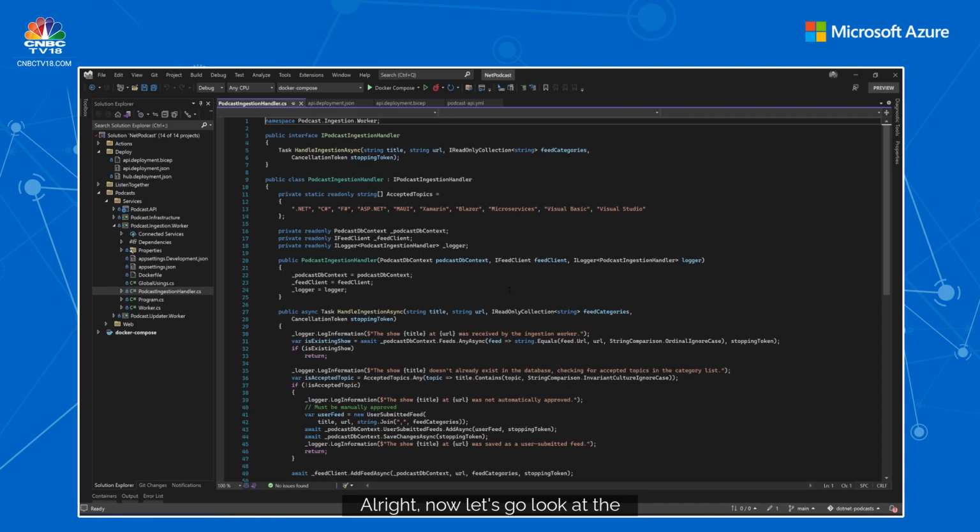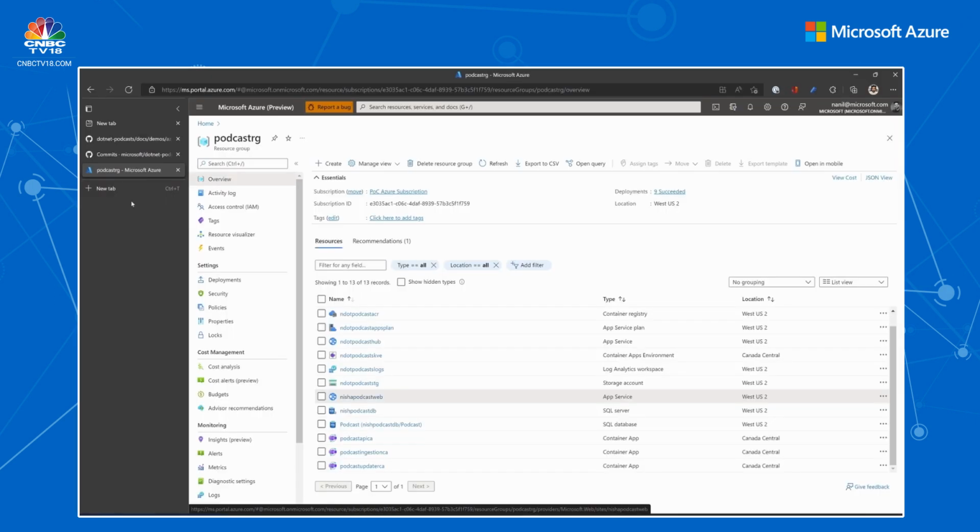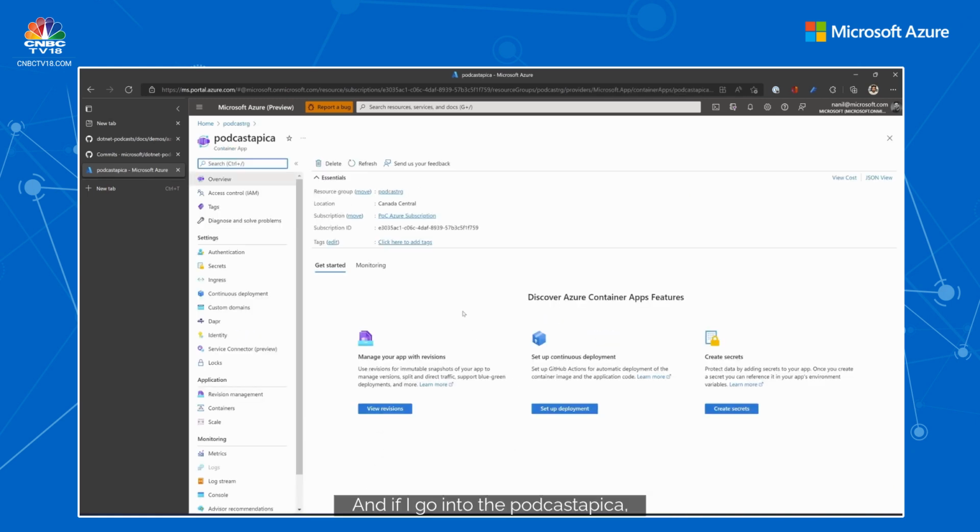All right, now let's go look at the portal to see how this has been configured. These are the things that get configured by default. If I go into the podcast API CA, which is container apps, and wait a little bit of time, you'll see the URLs and things like that come up there. So that's the URL which is hosting the API.